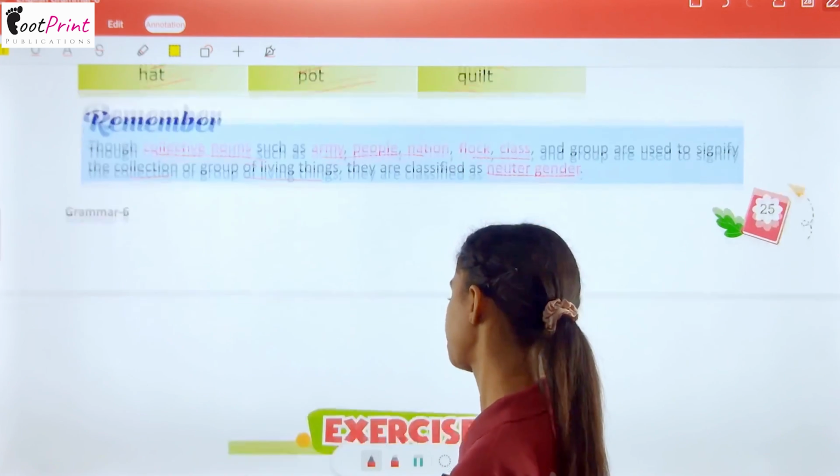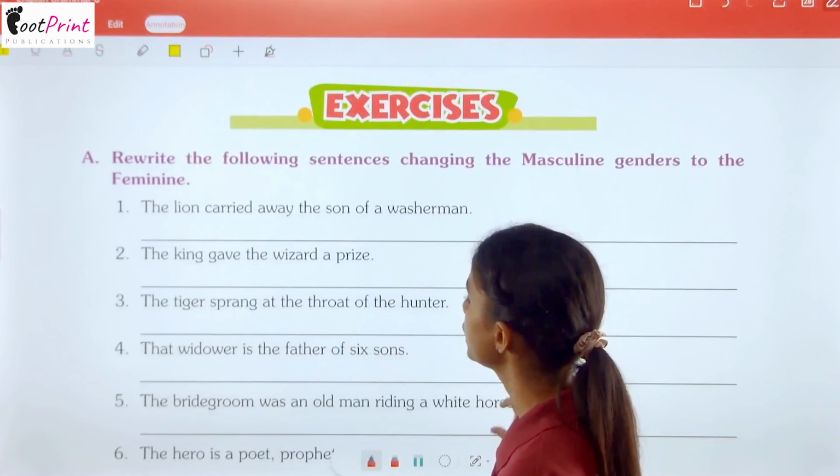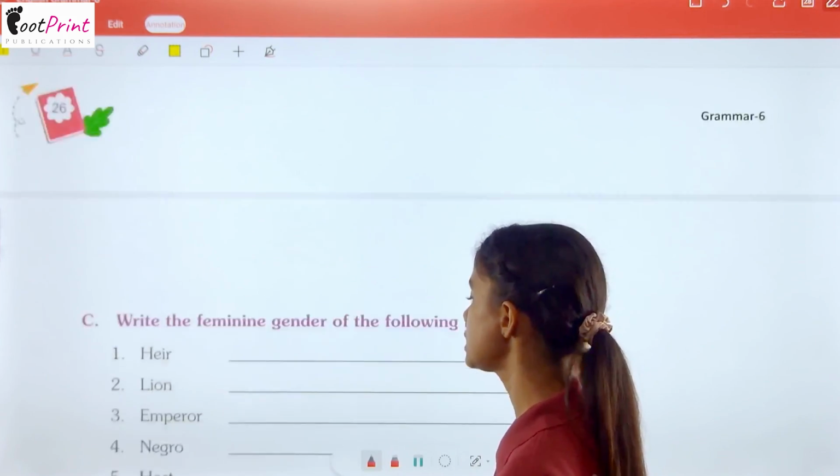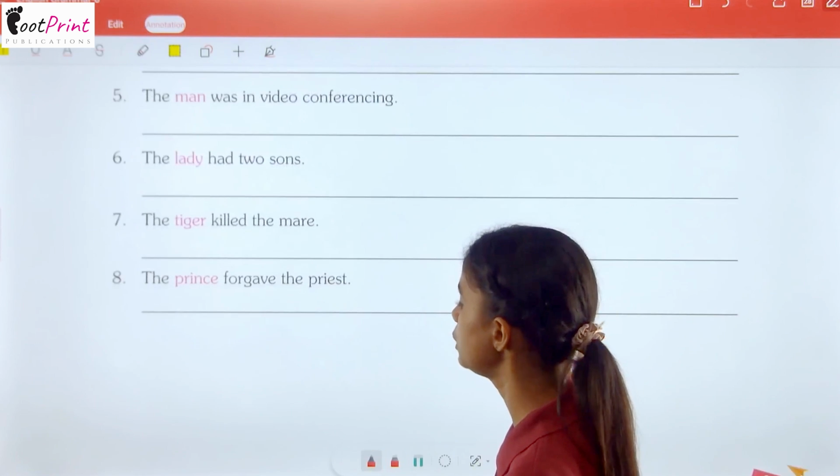Okay. Now we are done with the chapter and we have this exercise which you have to do. And as the chapter was easy, I hope you can do it by yourself really well.